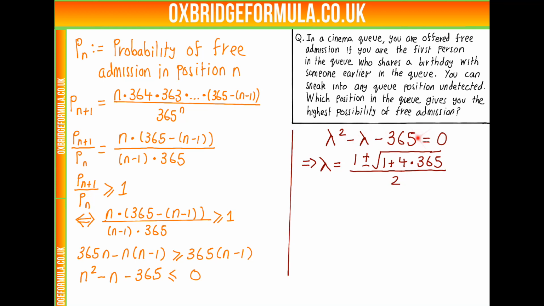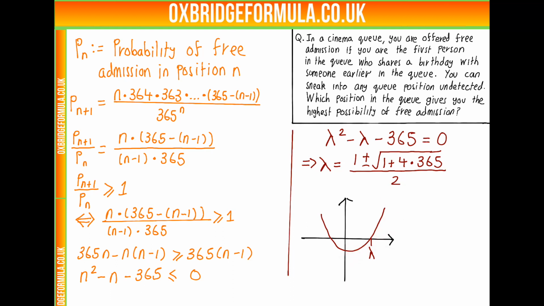So let's try and sketch what y equals x squared minus x minus 365 would look like, the quadratic graph. Because we see that lambda, our negative root here, would certainly be a negative number, because we're doing 1 minus something that's far bigger than 1. So our graph looks something like this, with our positive root, which we'll just call lambda for simplicity here, and a negative root here. We only really care about the positive root, because we know n must be a positive integer. We know it's less than 0 when we're near 0 around here, so we only care about when we cross the x-axis on the way up.